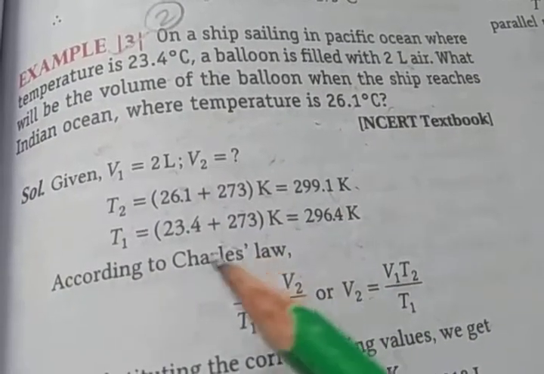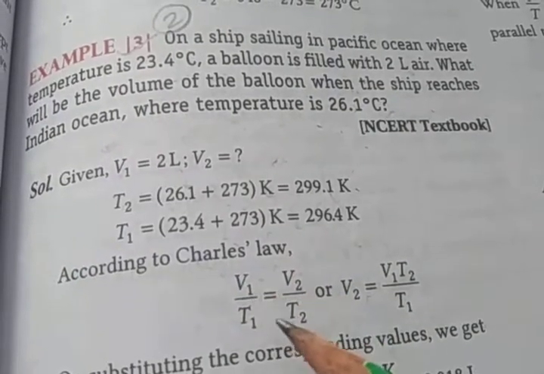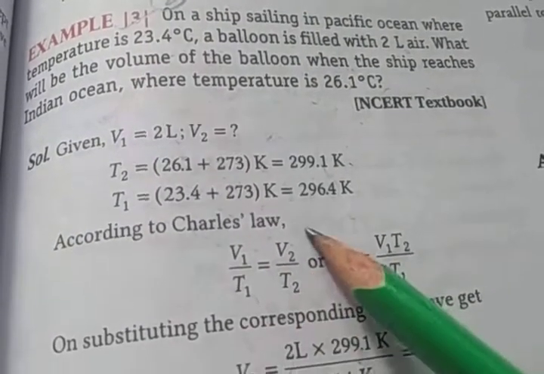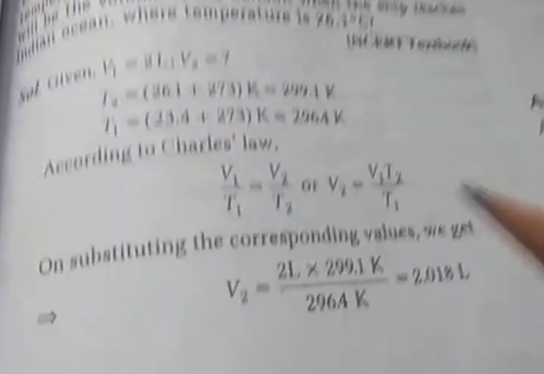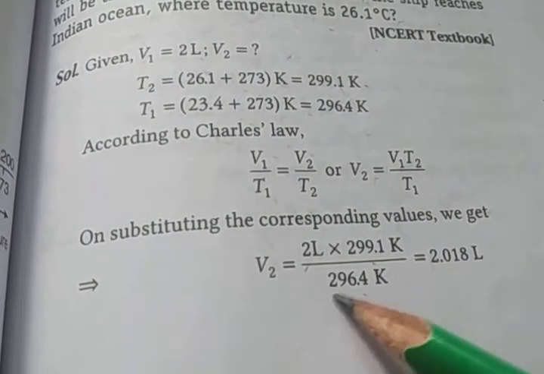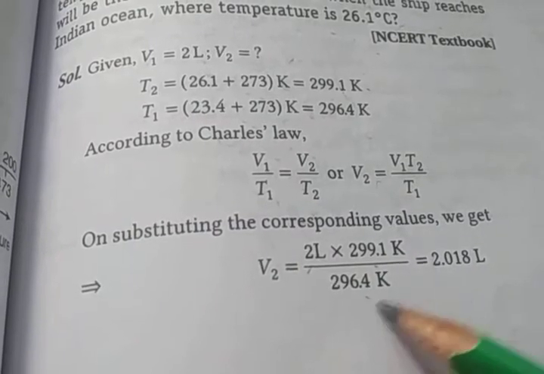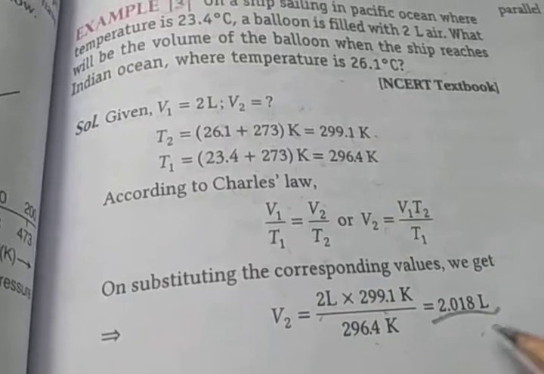Volume and temperature are related by which law? Charles law. According to Charles law, V1 divided by T1 is equal to V2 divided by T2, and we find V2. So V2 is equal to V1 T2 divided by T1. We put the values: 2 liter into 299.1 Kelvin divided by 296.4 Kelvin. Calculating, this value comes to 2.018 liter.